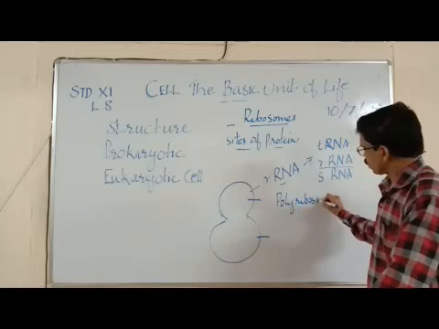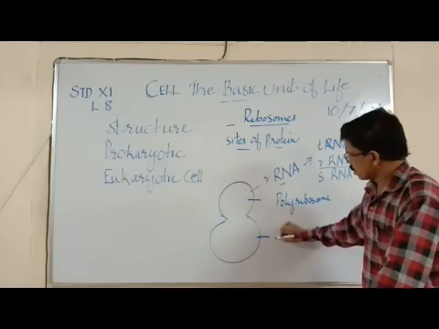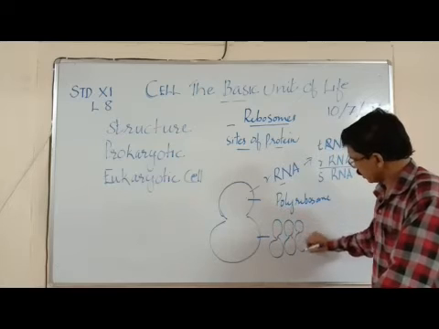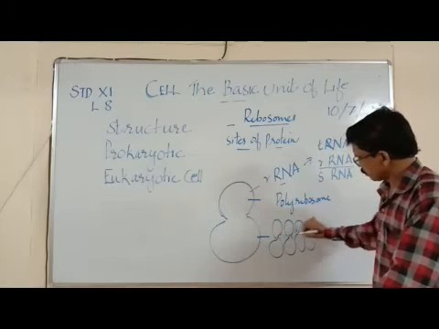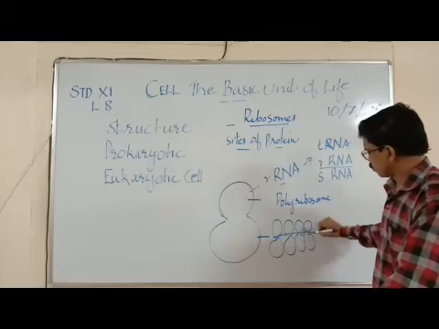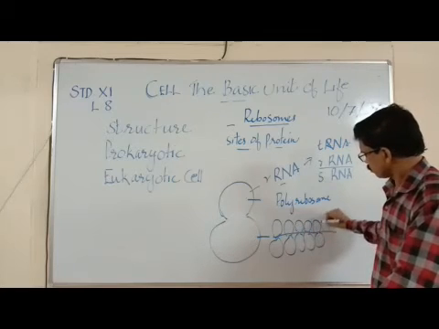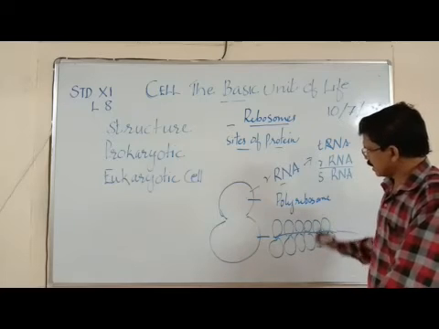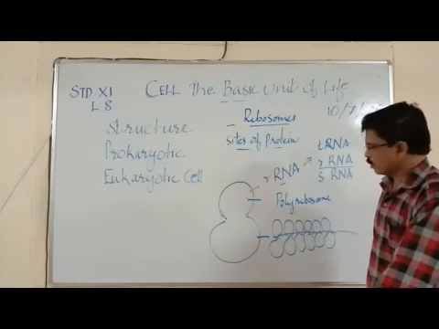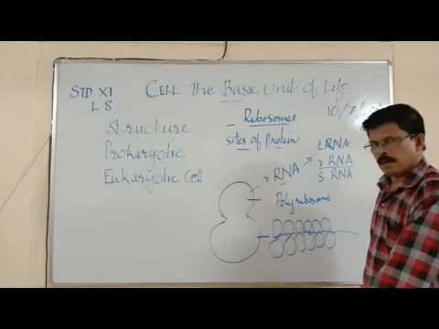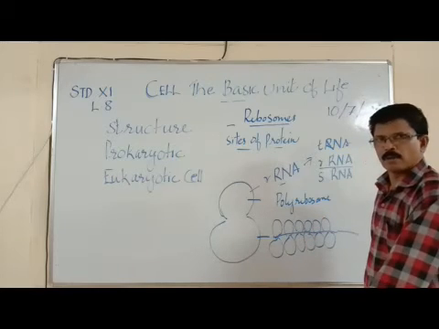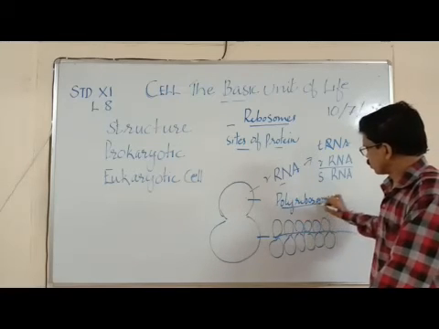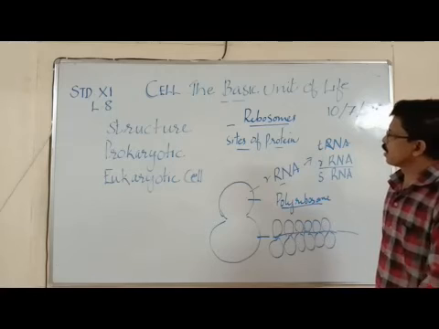What is the meaning of polyribosome? During protein synthesis, many ribosomes are attached together along the mRNA. Such a large number of ribosomes seen on the mRNA during protein synthesis or translation is called polyribosomes. So these are the main aspects of ribosomes.